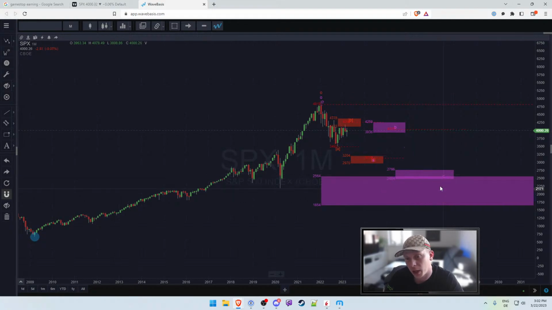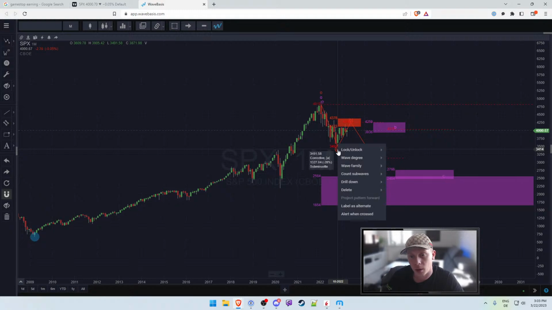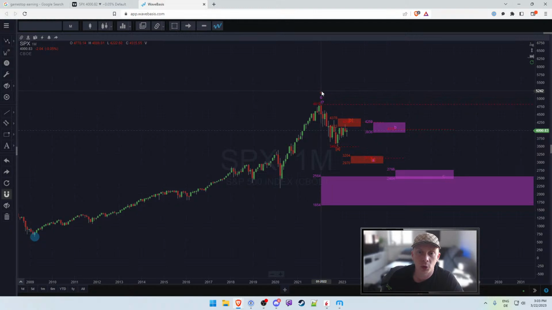Not perfectly, so we're not in the center of that area, but the predicted retracement would then suddenly add up, which means I'm relatively confident that our labeling is actually correct, but that we're missing a degree in between. So this would be the lowest degree that we currently are labeling, and then that would be 1 degree higher, and the pink one would be 2 degrees higher. And it seems like we're currently missing at least 1 degree in between.